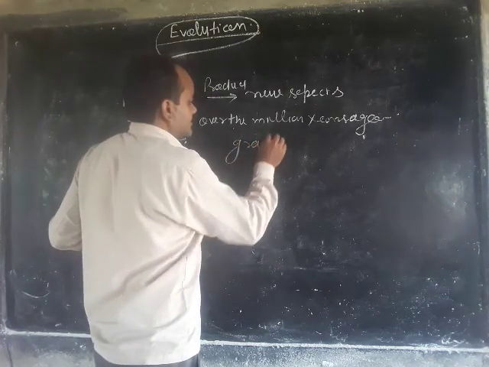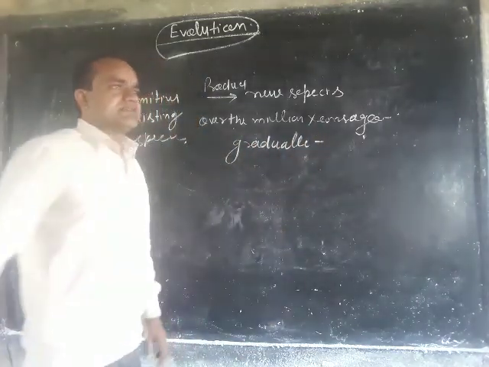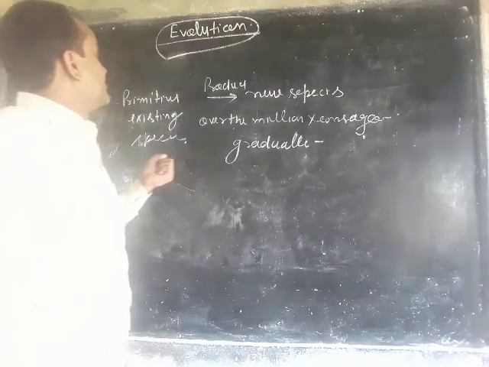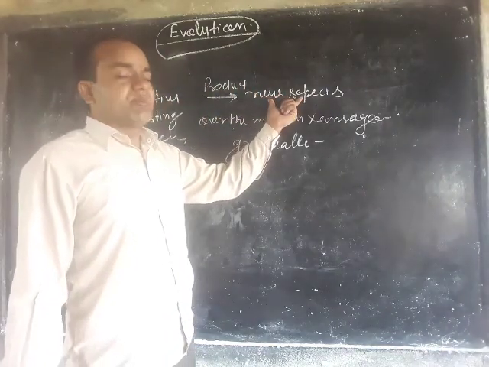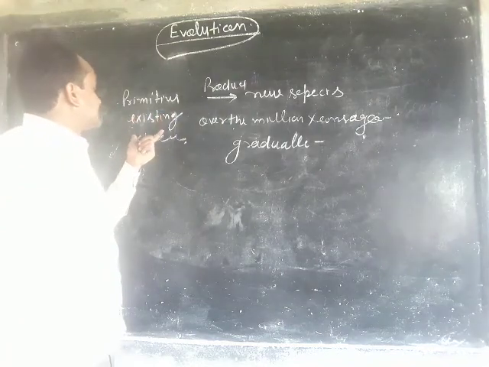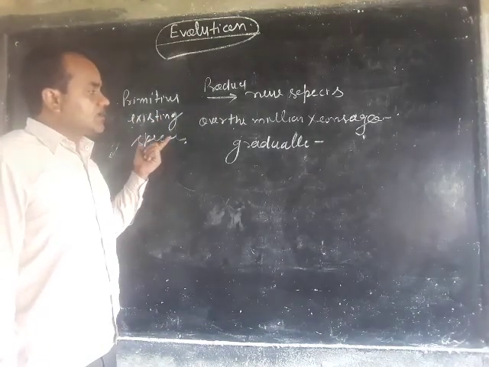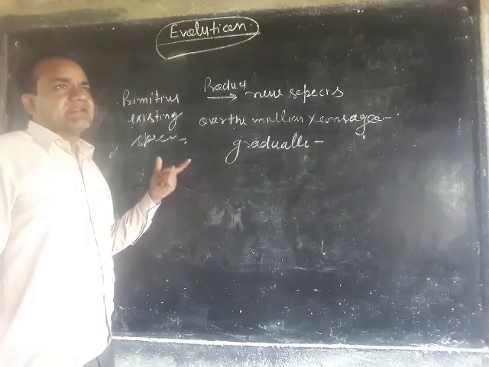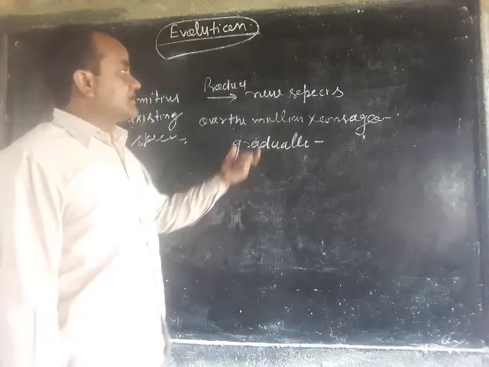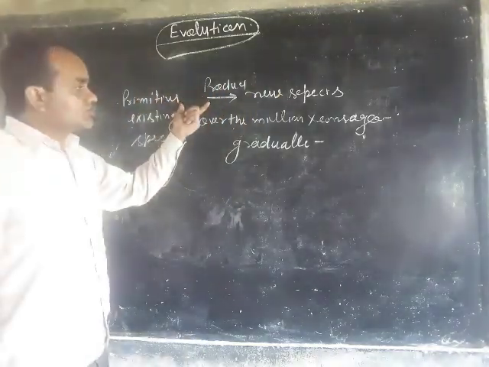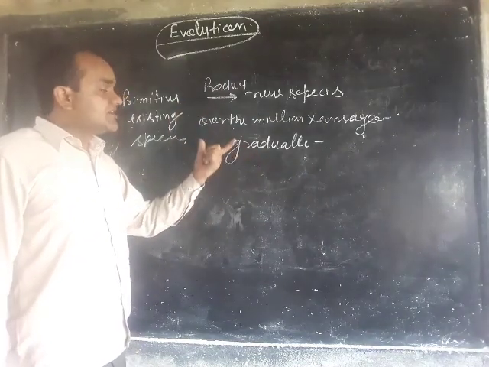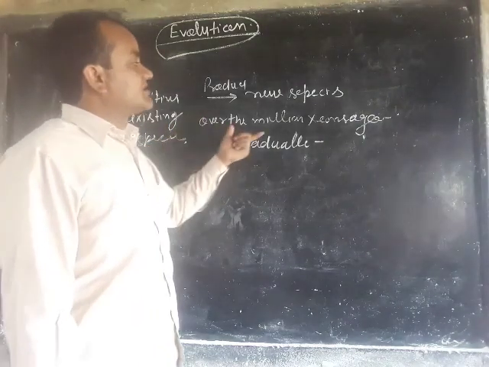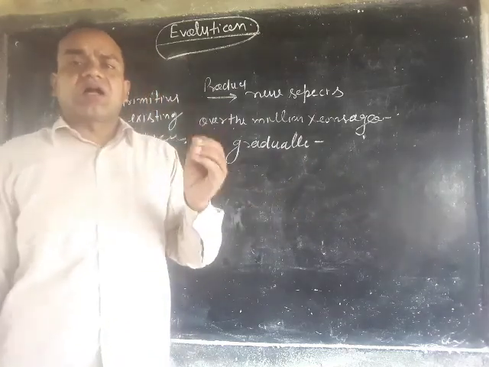Gradually and steadily. Now we can give a definition of evolution. New species are produced from pre-existing species on the earth over millions of years, gradually and steadily. Or you can say new species are produced gradually from the primitive existing species over millions of years, called evolution.